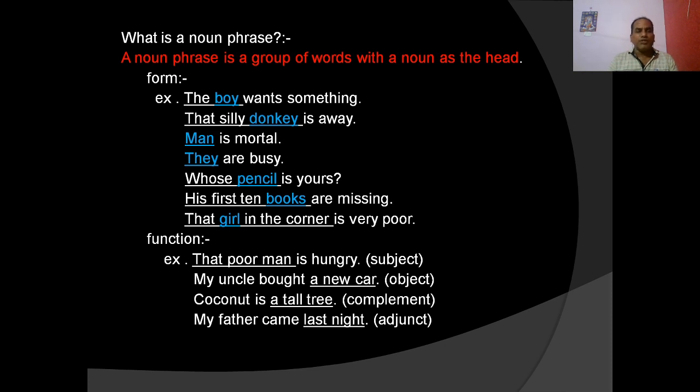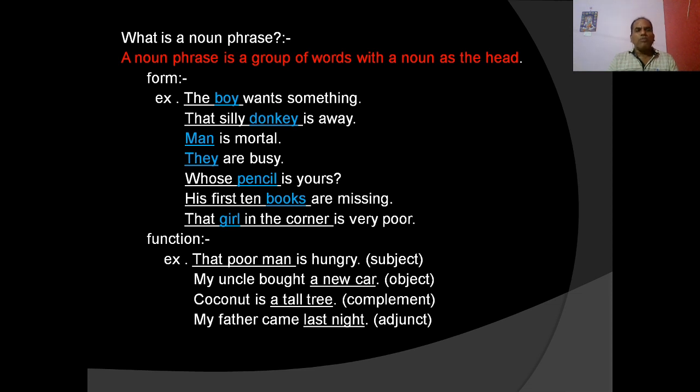So let us discuss what is the function of the noun phrase in sentences. That poor man is hungry. That poor man is the noun phrase. What is the function in this sentence? It is the subject. That poor man is the subject, and the function of this noun phrase here is the subject of the sentence.